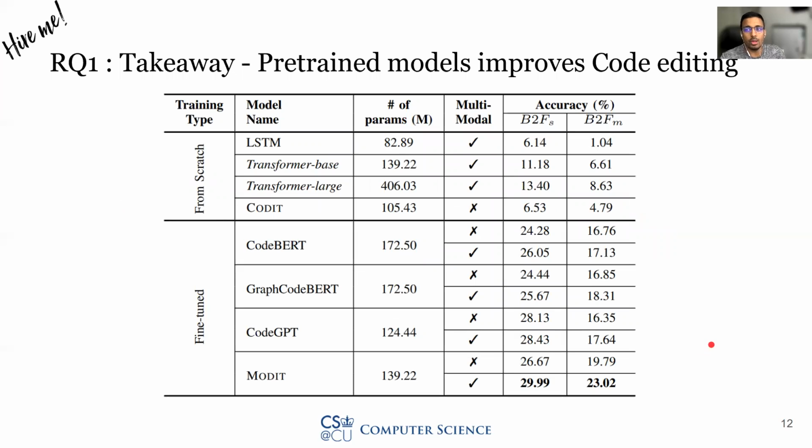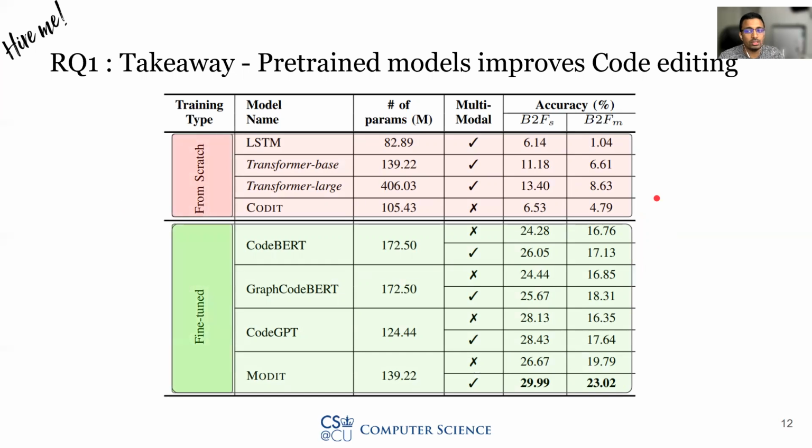The second takeaway point here is the pre-trained model improves the performance. As we can see, there is a major improvement in the pre-trained model block than the models that are trained from scratch.